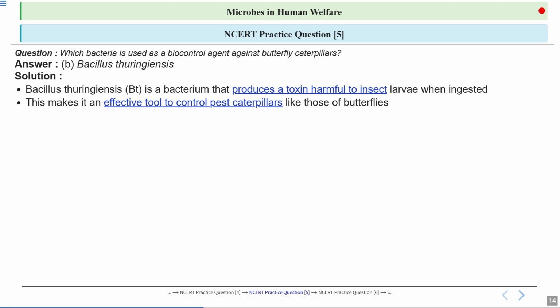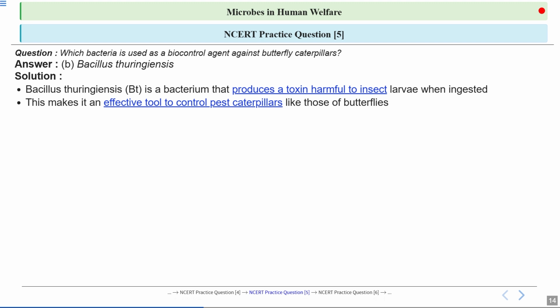Bees are very important for pollination. If there is no pollination, there will be no fruit and seed set. Clear? That's why Bt, Bacillus thuringiensis, is a very useful biocontrol agent. Now, this gene has been introduced into crop plants such as cotton. So Bt cotton has been developed. When the insect feeds on this Bt cotton, the toxin goes into the insect's gut.